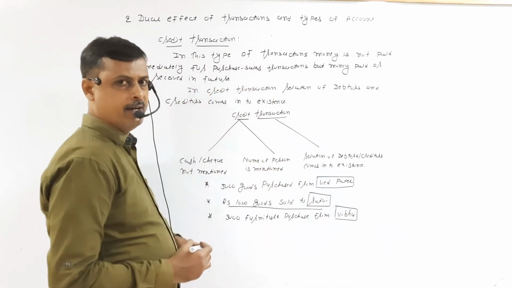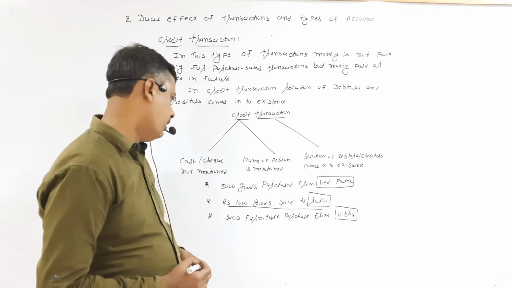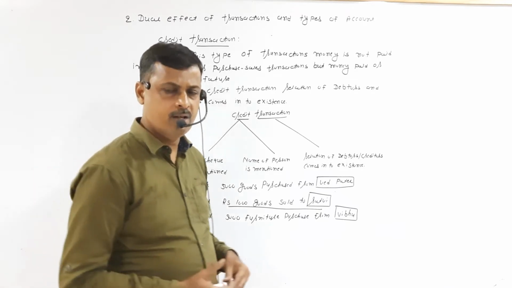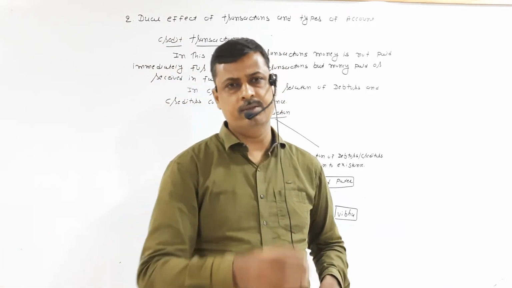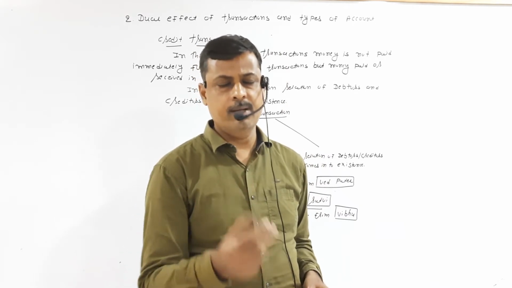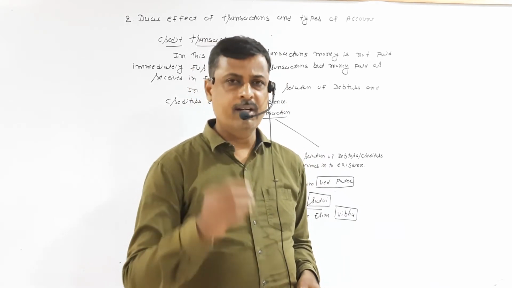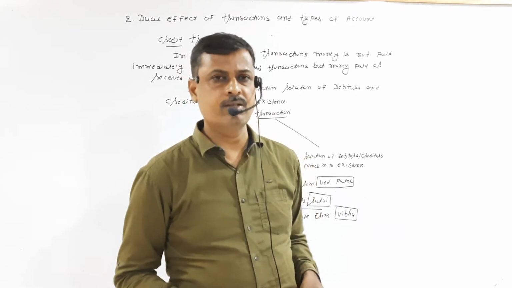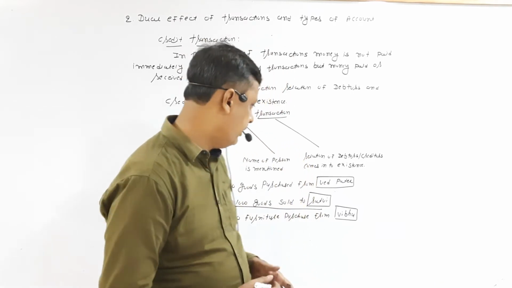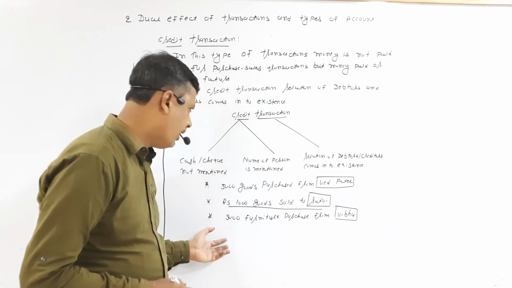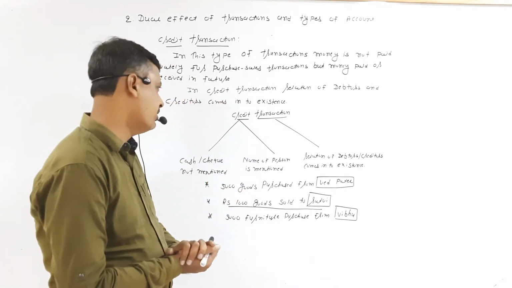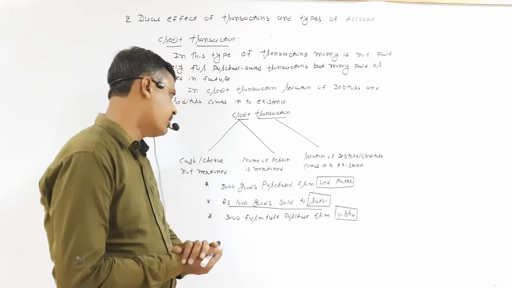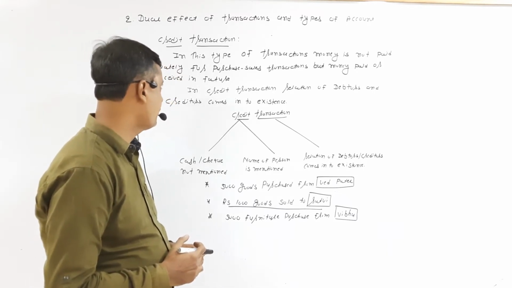So that is called a credit transaction. Whenever in any transaction the word cash or cheque is not given and a person's name is mentioned, it clearly suggests that this is a credit transaction. This is a tip for you to identify whether a transaction is a cash transaction or a credit transaction.